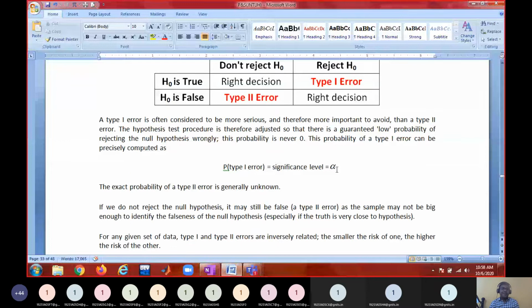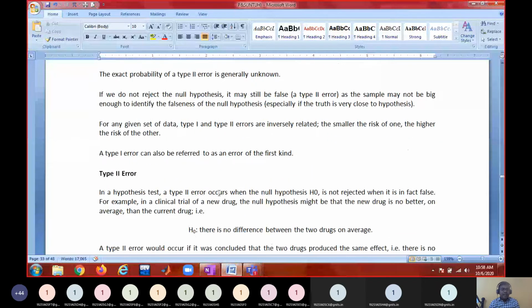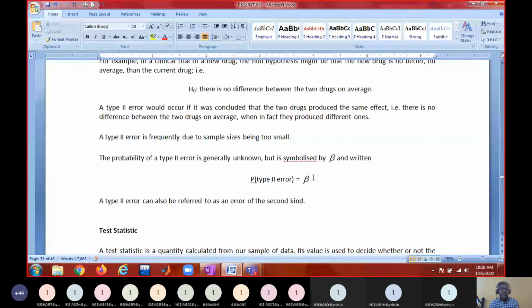The probability of committing type 1 error is called the level of significance. It is denoted with alpha. The probability of type 2 error is denoted with beta. And 1 minus beta is called the power of the test. Later I will give you this in the material.